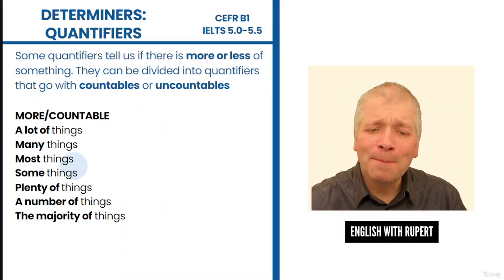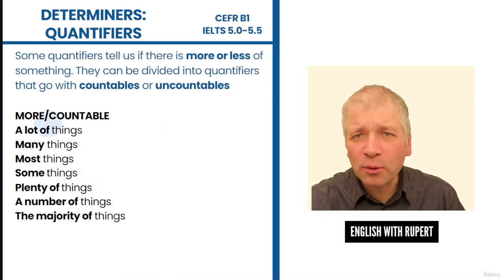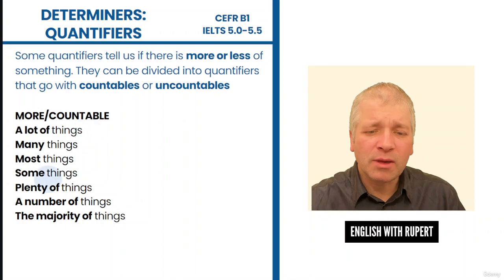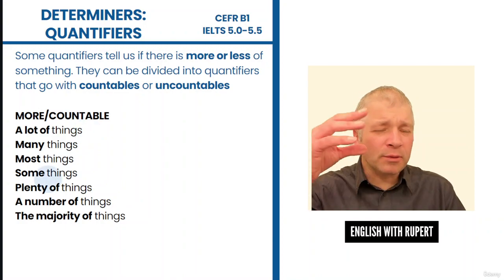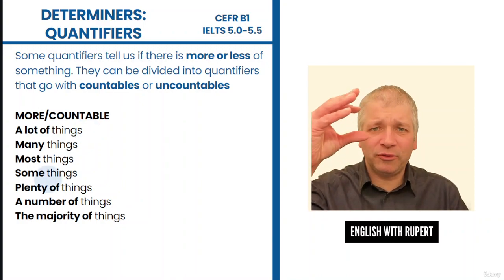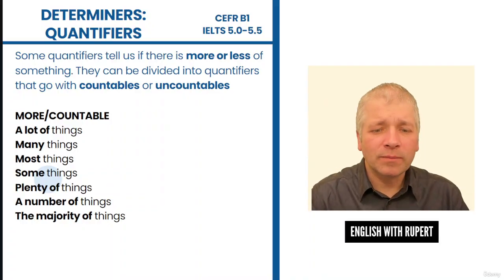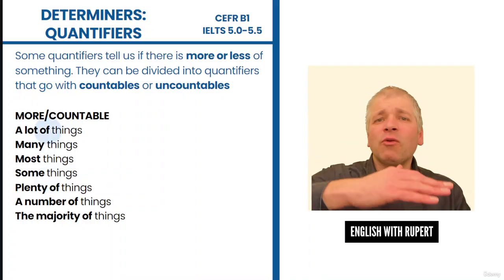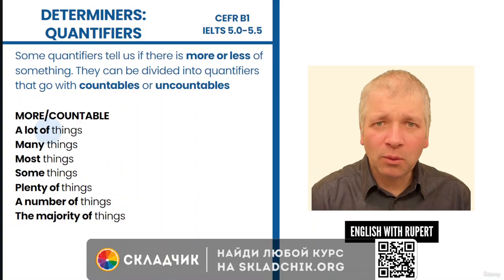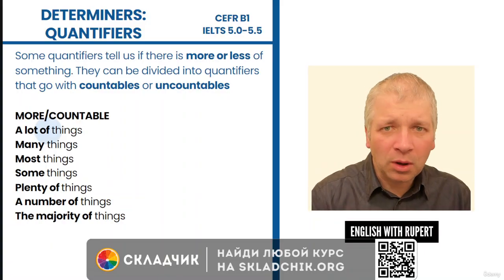These all mean more. These all have a positive meaning. Some is positive but with a smaller amount of more. Words like a lot of mean a great amount of more, but they all have a positive meaning. They're all more.